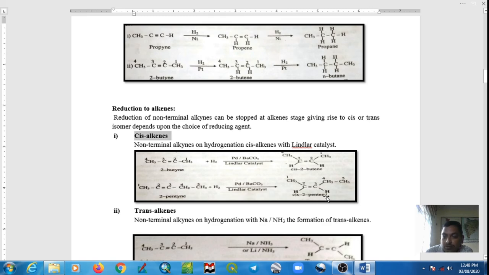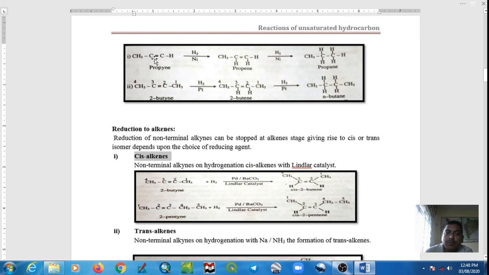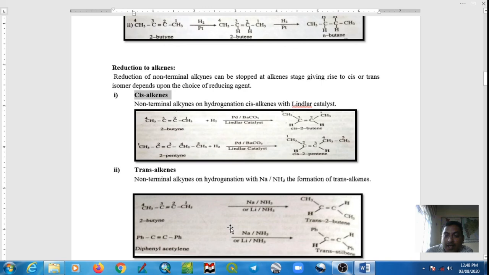If you want to completely reduce the triple bond into single bond, use hydrogen in presence of nickel, platinum, palladium. But if you want to reduce partially to cis alkene, use Lindlar catalyst. And if you want trans alkene, then use sodium in presence of liquid ammonia.